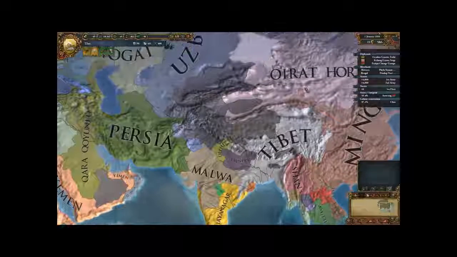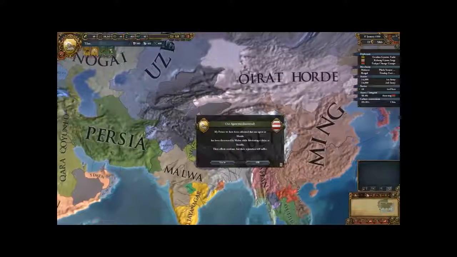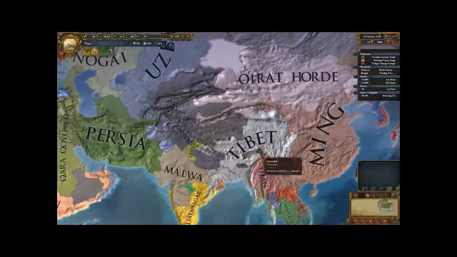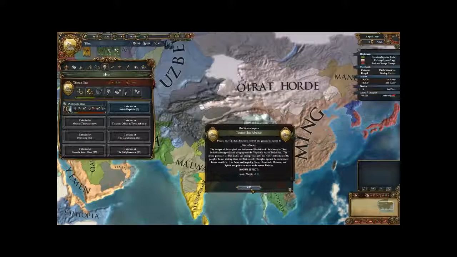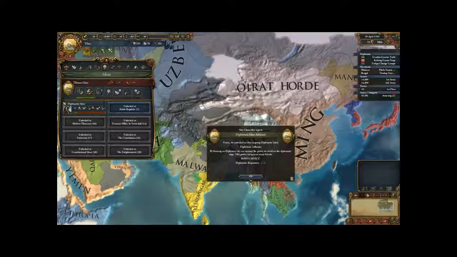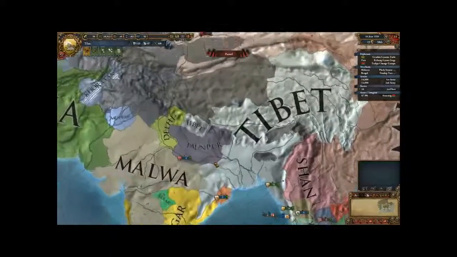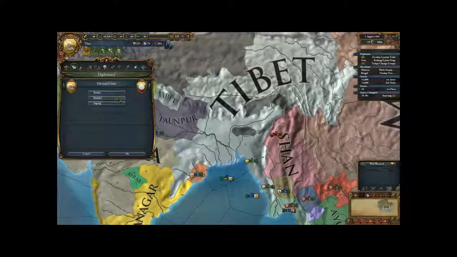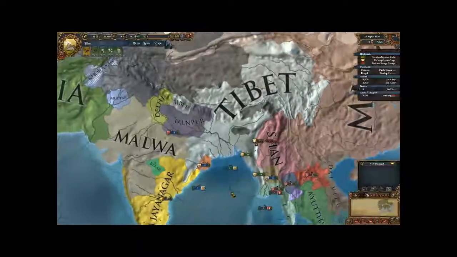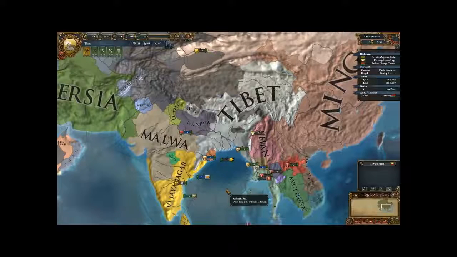This is one bad thing about games like this, although bad, good, it's a factor in the game. I wouldn't necessarily say it's bad or good, but in times of peace there's pretty much nothing interesting to do. We can increase our diplomatic ideas, and now we get an additional +5 diplomatic reputation, and we gain leader shock +1. We've gained the conquest against Malwa. Okay, so that means our guy is finished over there. Let's fabricate a claim on Shan. Let's fabricate on Kashin. Whether or not we actually go to war over these claims is a different matter, but it's always nice to have claims everywhere you go.